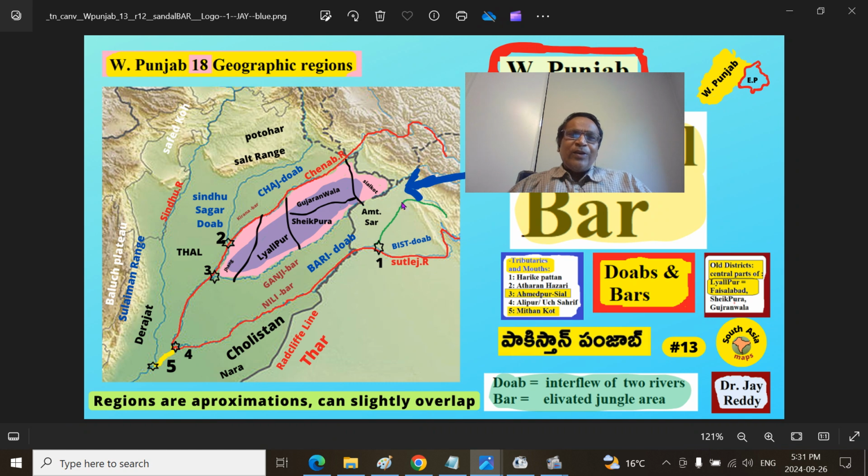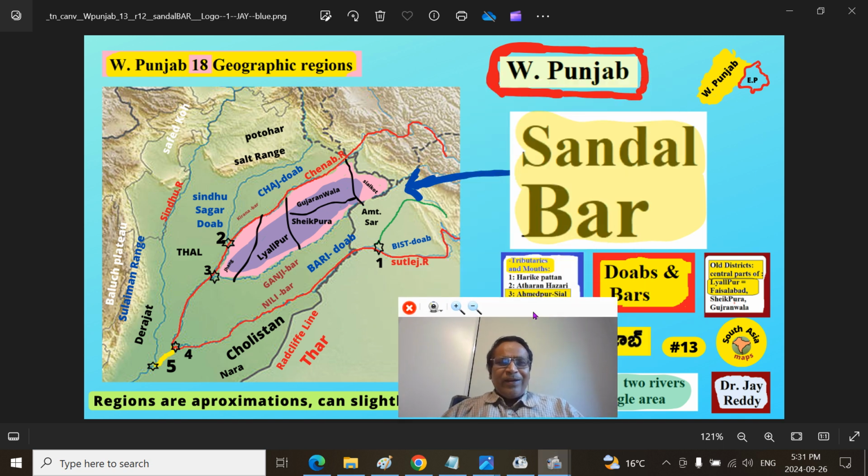You see, this reddish or pinkish area is Rechna Doab, because the Ravi River is here and the Chenab River is here. Rechna: Ravi, Chenab, Rechna. Within that elevated jungle area is the bar. That bar is called Sandal Bar. Previously, in the Bari Doab, we looked at Nili Bar and Ganji Bar.